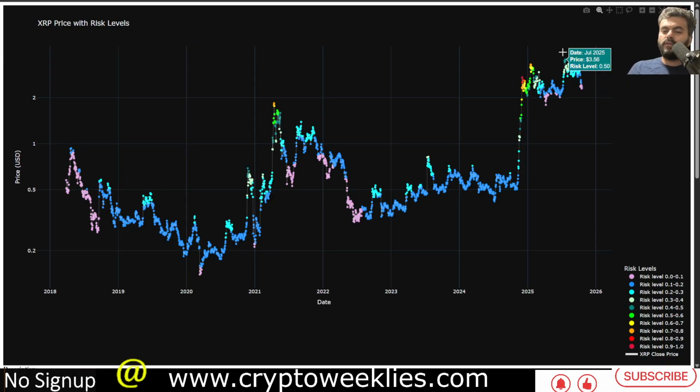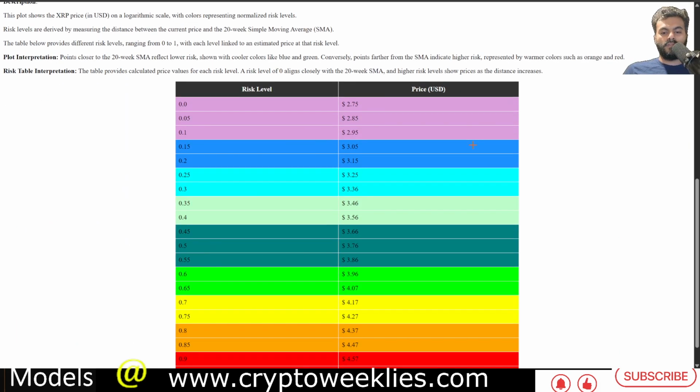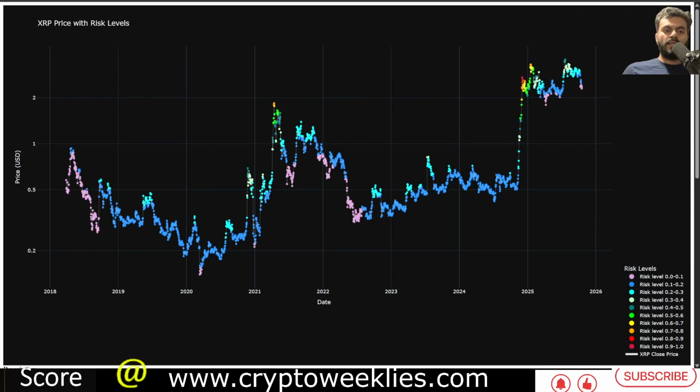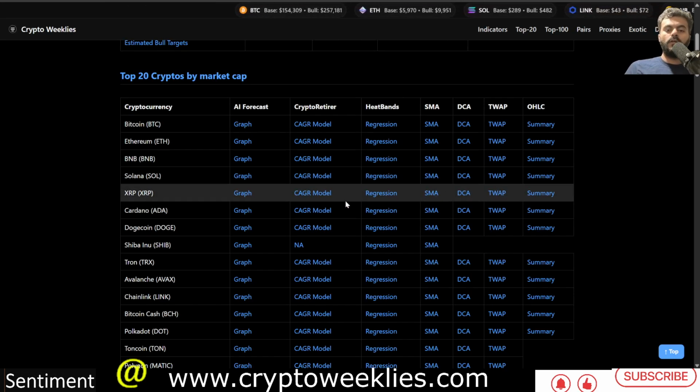Again, if it were to go back to the 0.5 risk sometime before the bull market concludes, the 0.5 risk for XRP is at around $3.75 as of today, but it could well meet at around the $4 level. The top of the channel is at around $4.78 or $4.80 per the 20-week simple moving average price model.